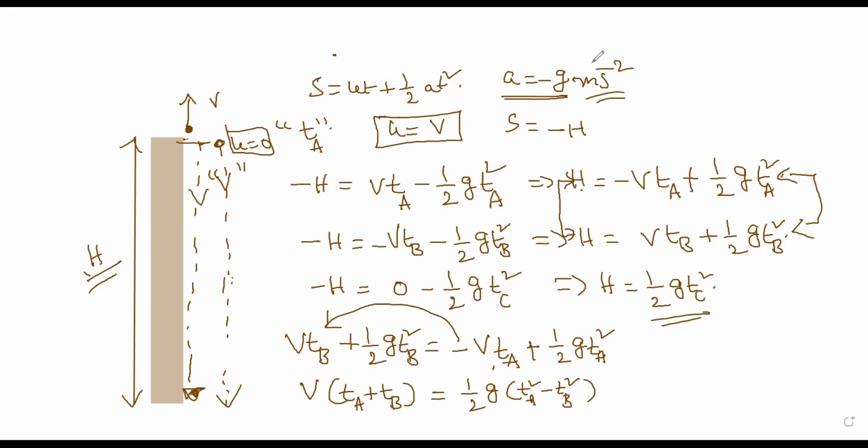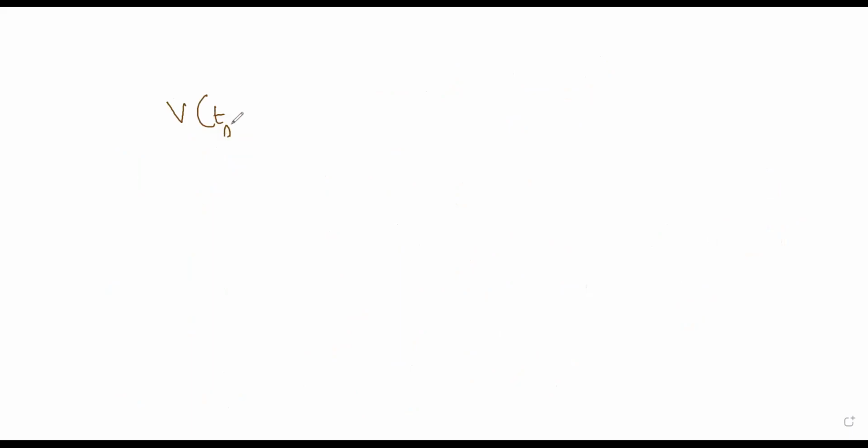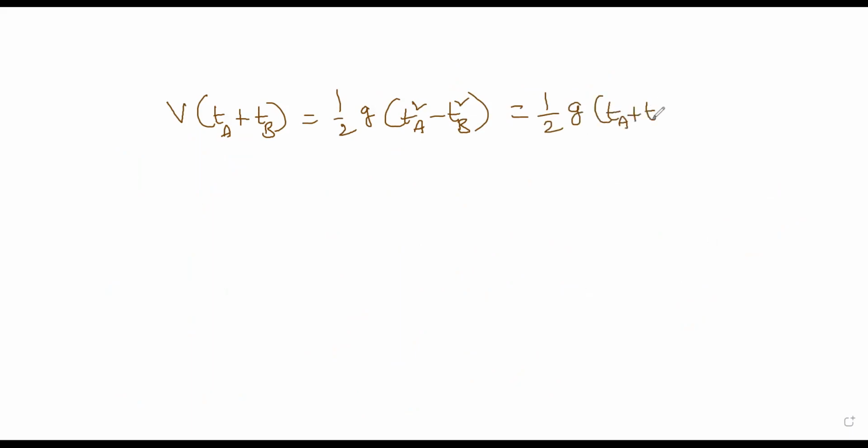And now let us work out this. I hope you have written up to this. So I can write V into TA plus TB happens to be half G into TA square minus TB square. So you can write very well that it's half G into TA plus TB into TA minus TB. So that is A plus B into A minus B is A square minus B square, using that. So this one can be cancelled. So you can get V as half G into TA minus TB.